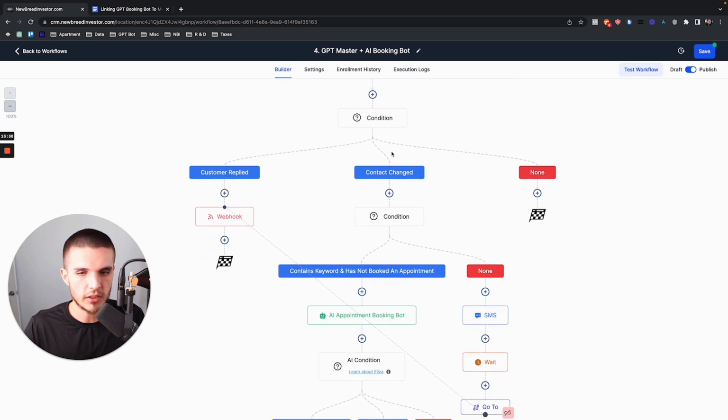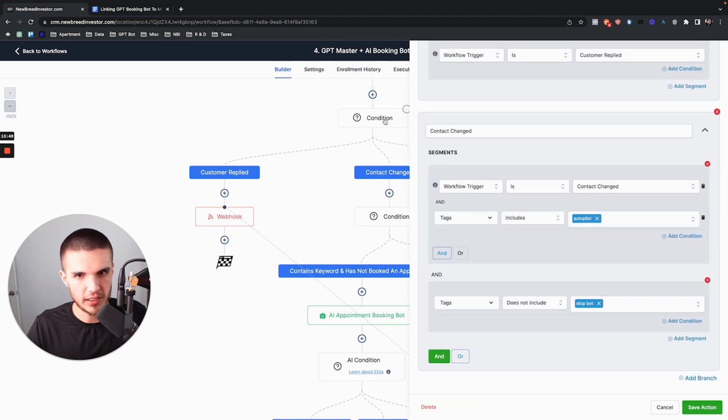So if we continue to go down here with the newest version of the system I've made, we have a following condition after that. So we have the condition that routes it into this branch, and we have the workflow trigger is contact changed. We also have the tag includes autopilot.